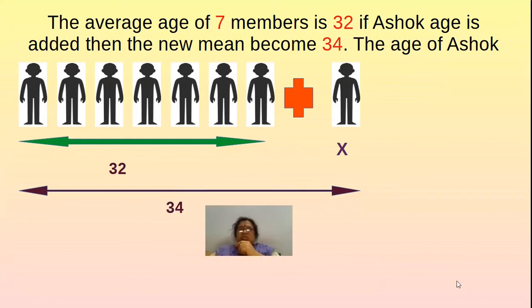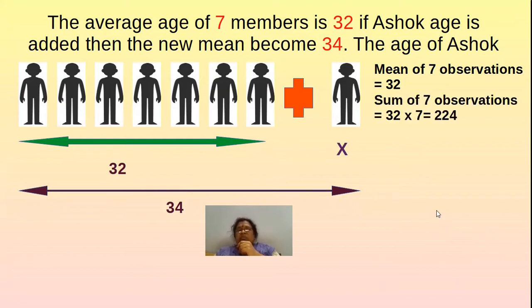Let us solve this problem with the help of the mean formula. The mean of 7 observations, where we take the observations as the ages of 7 members, is 32. The sum of the observations we get by multiplying 32 with 7, that is 224.